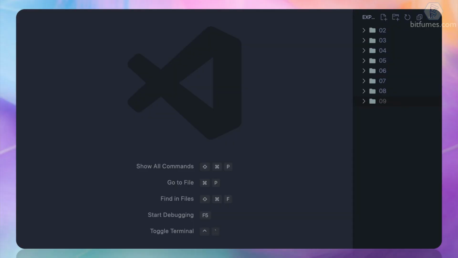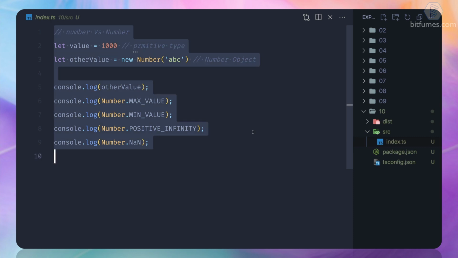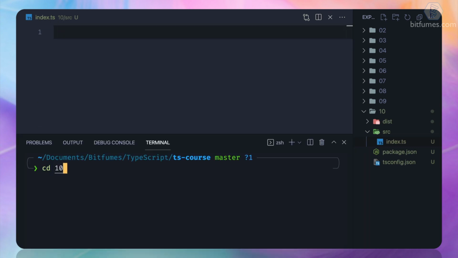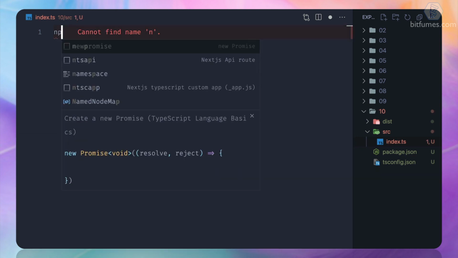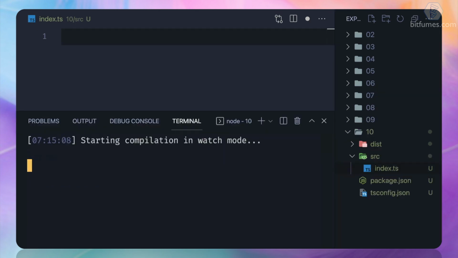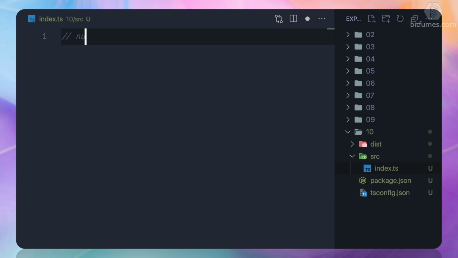Now let's talk about undefined and null in TypeScript. Once again, let's create one more folder, call it 10th, and here I'm going to remove everything. Then I will go into 10th and run npm run start. Let's zoom a little bit. Okay, so undefined and null, what is the difference between these two?